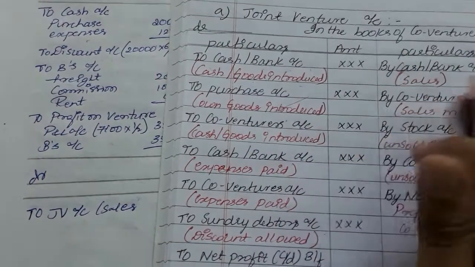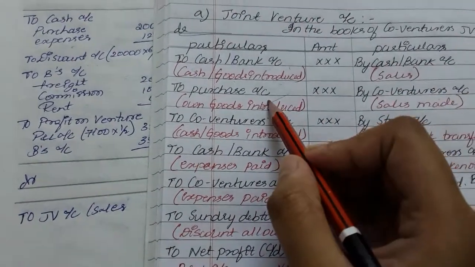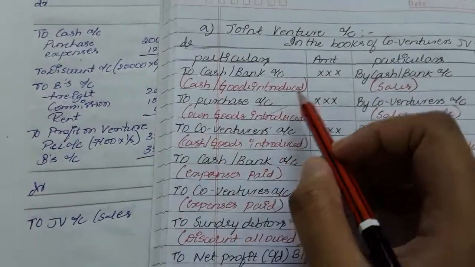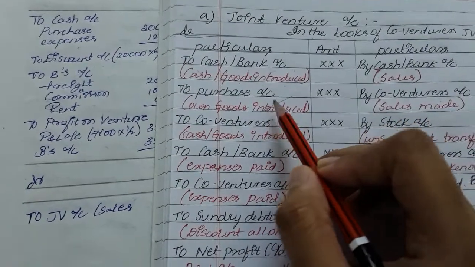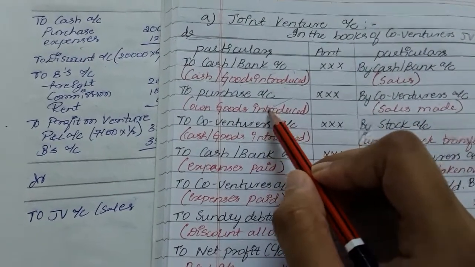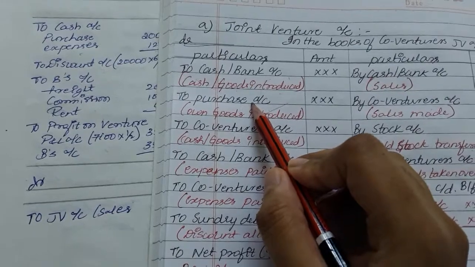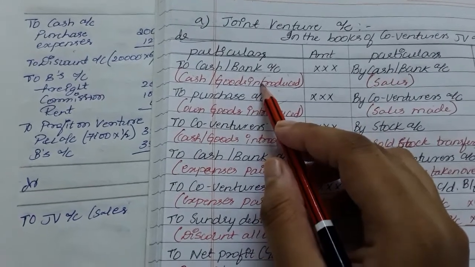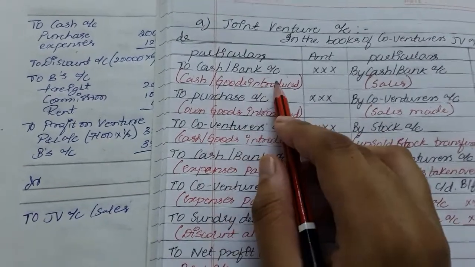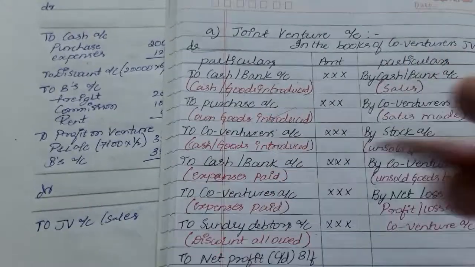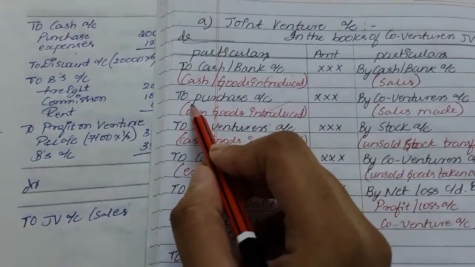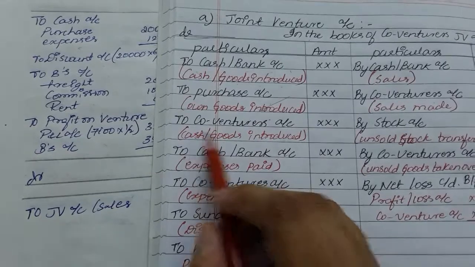You know when the purchase will be written: when we are preparing the books of A and A introduces any goods from his own business, we will need to record this. If we purchase the goods by cash, we will be recording cash and bank account. If we give the goods from the business, we will be recording to purchase account. Next is the co-venturer account.